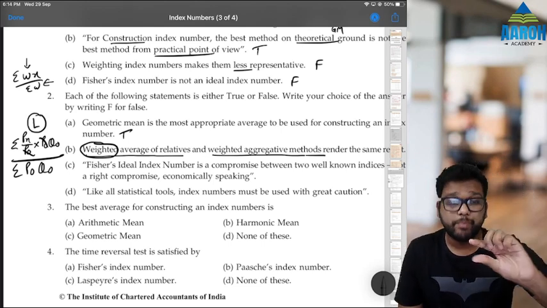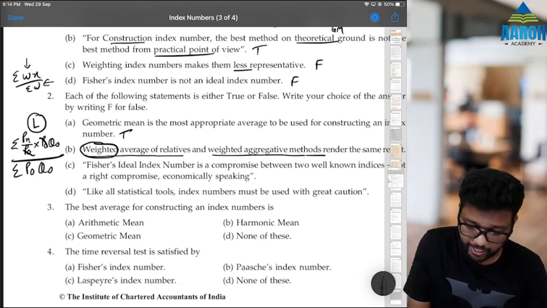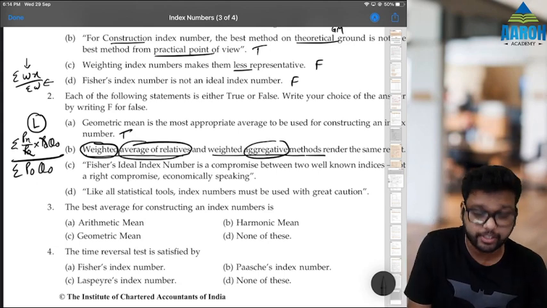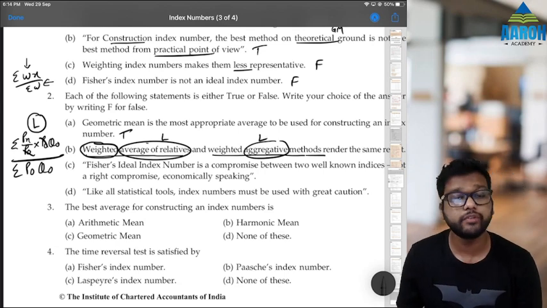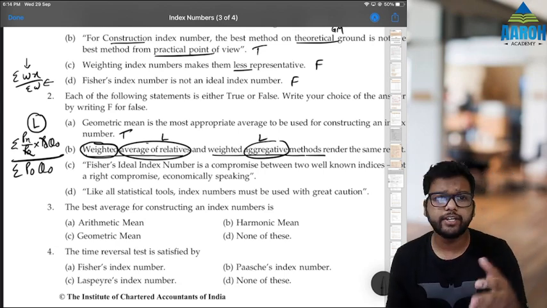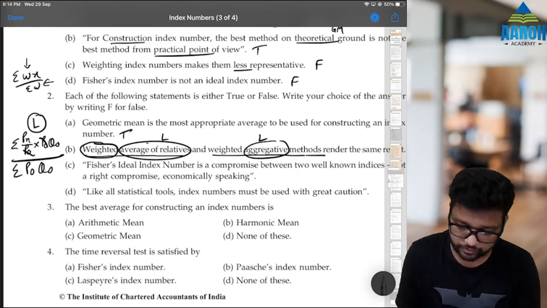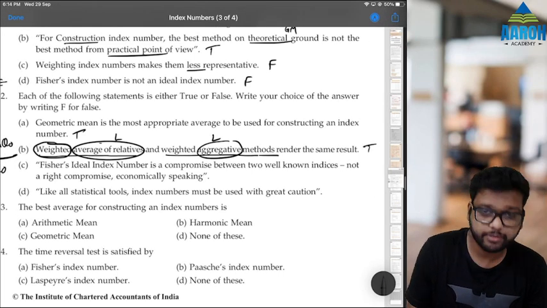So depending on the weight that we take, aggregative method and average of relative method give the same results, because Laspeyres is here also, and by this method also we can get Laspeyres result. Similarly, we can get Paasche's result by that method also. So this is also a true statement.